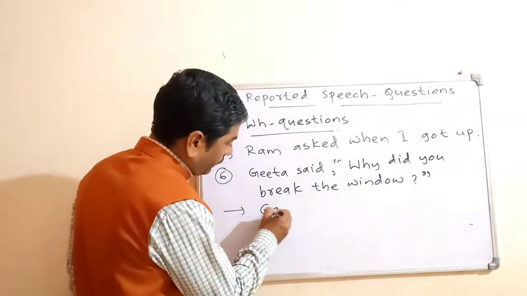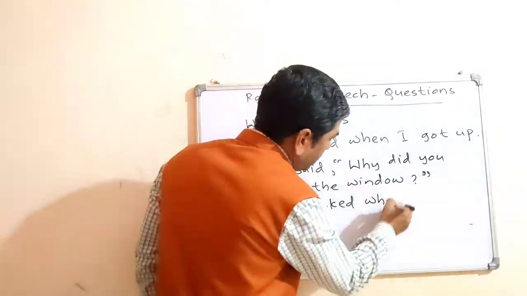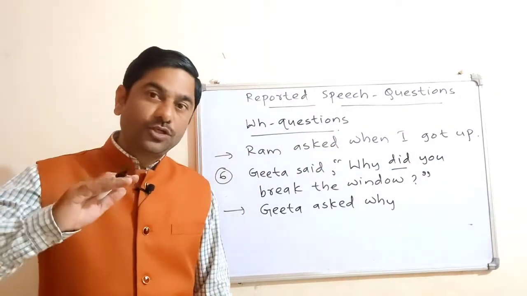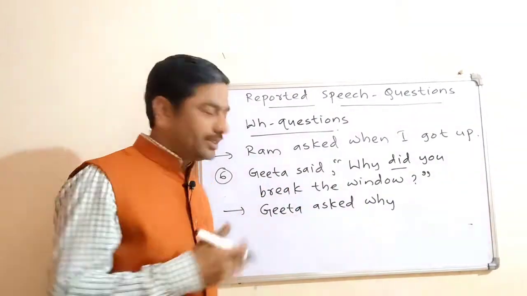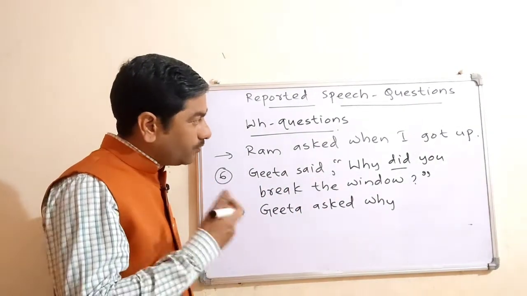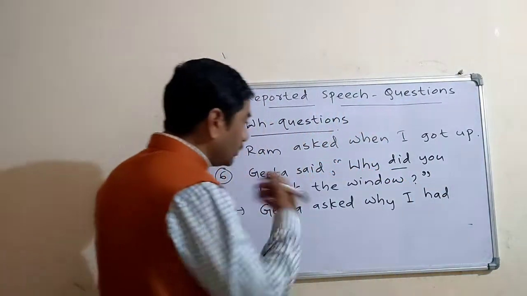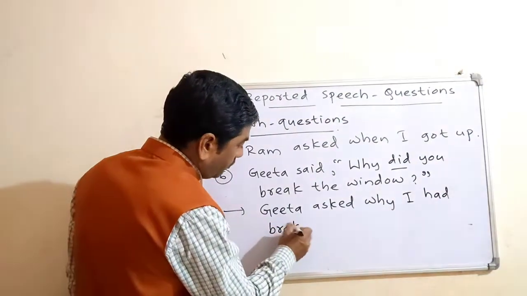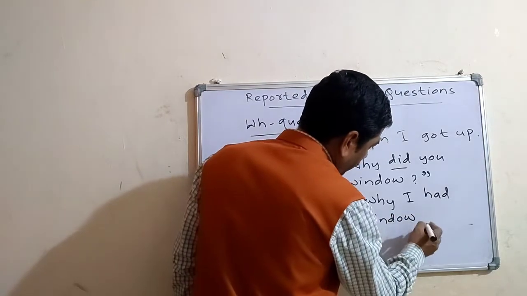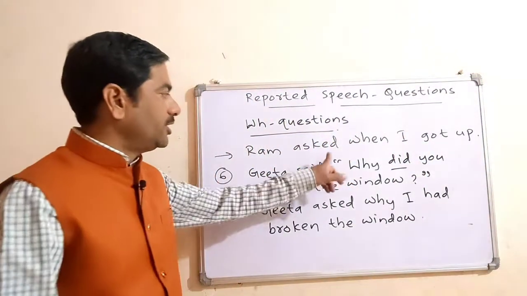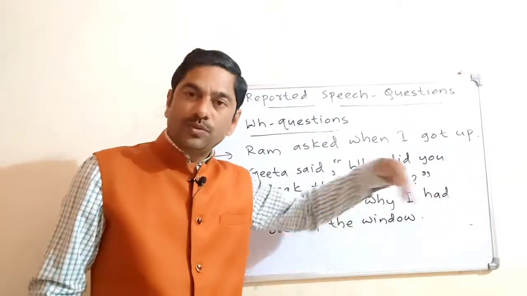Geeta asked why. Now this sentence is of simple past tense. It will change into past perfect. You can assume that Geeta is speaking with you. So Geeta asked why I had broken the window. And full stop. Here the object is not given, so you can change this "you" into "I."